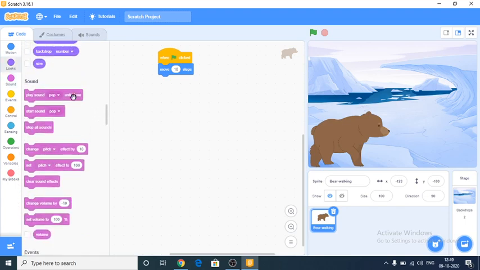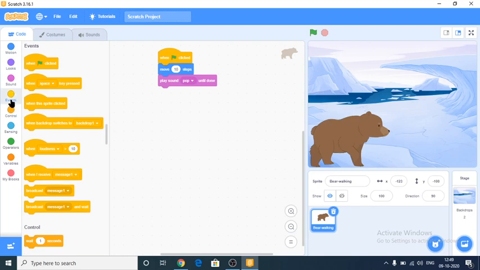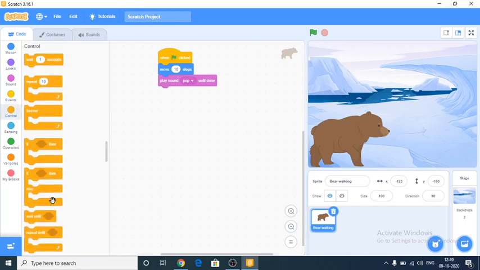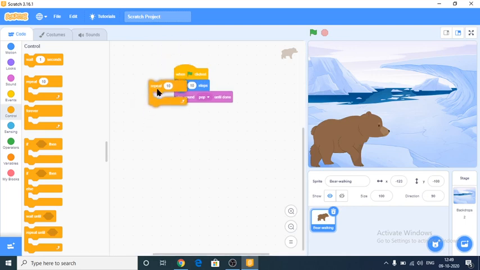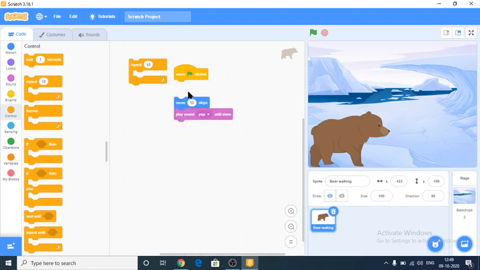Yes, see here, this is play sound. And from events or control, give repeat. See here, repeat, or repeat, give repeat here. We can give, yes, when clicked.